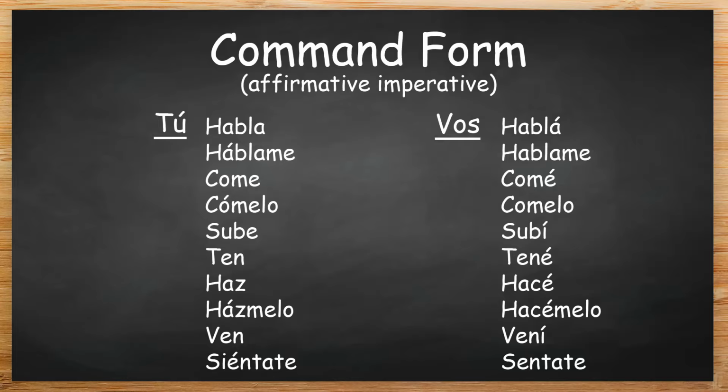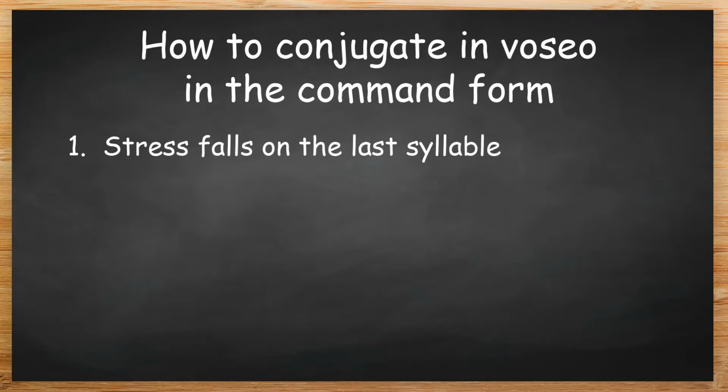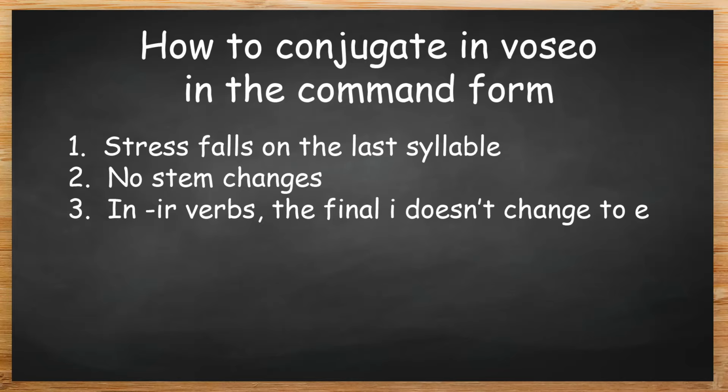All right, so what observations can we make about Voseo in the command form? Once again, in Voseo the accent falls on the last syllable instead of the second to last. There are no stem changes. In IR verbs, the final I does not become an E.